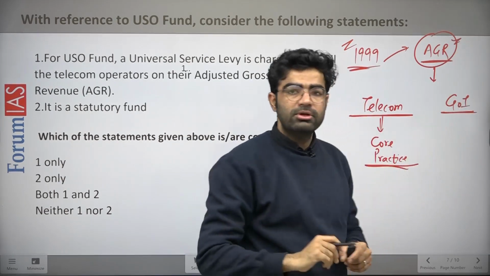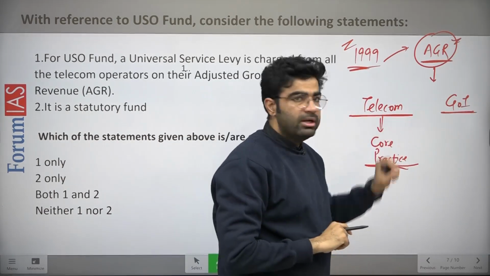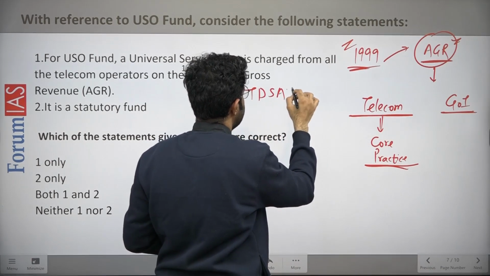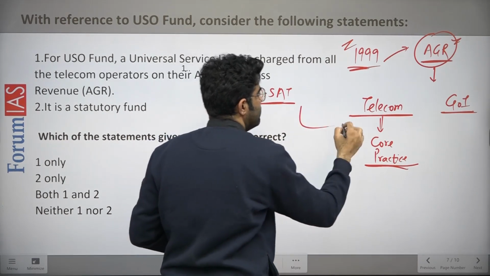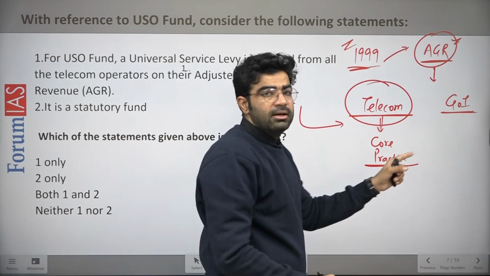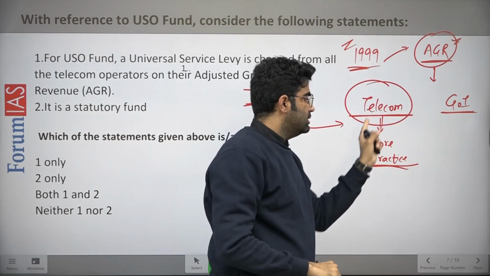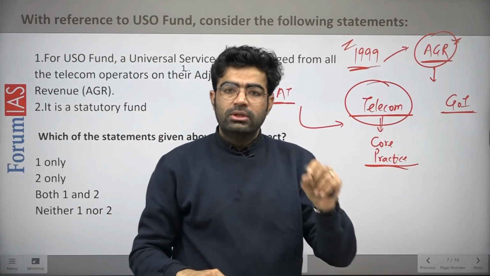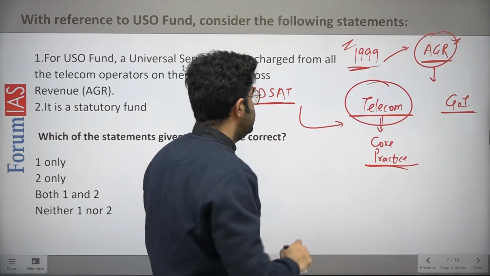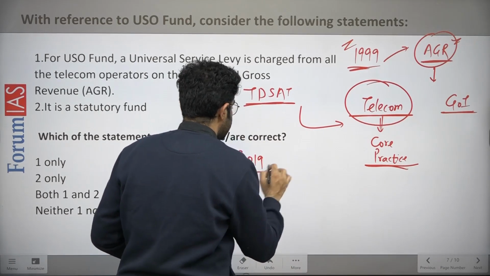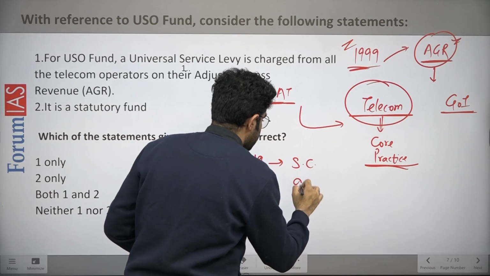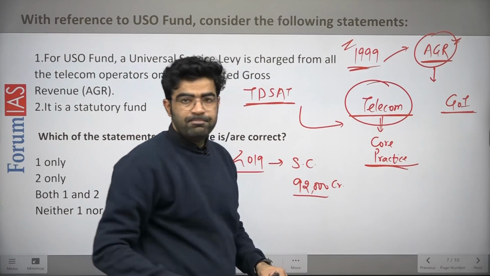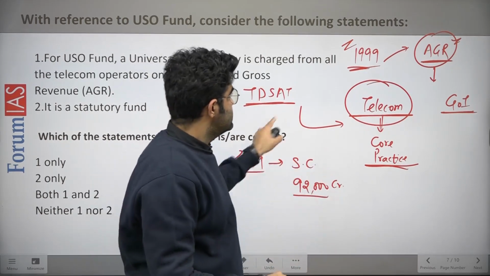And this was the dispute between these telecom companies and the government of India. The telecom dispute settlement appellate tribunal gave the judgment in favor of the telecom companies, that this AGR should be based on the core practices only. But the government of India decided to go to the Supreme Court, and in 2019 the Supreme Court gave the judgment in favor of the government of India, right? And now these telecom companies have to pay this amount to the government of India as a backlog. So this is about the AGR.